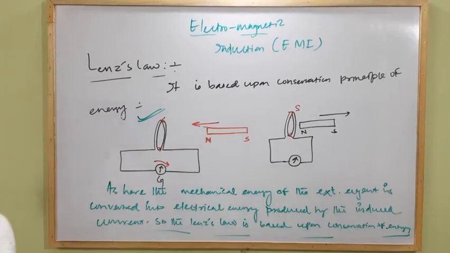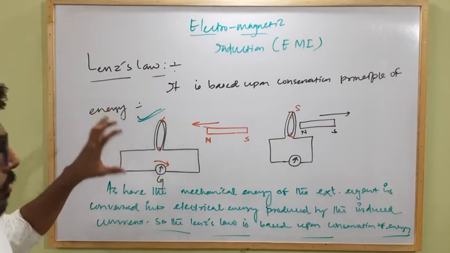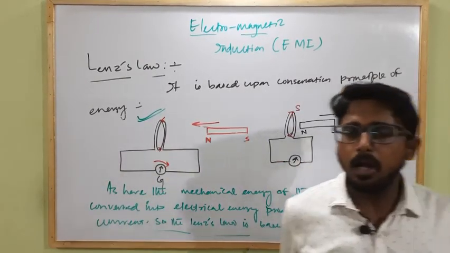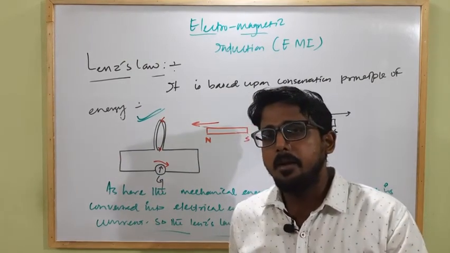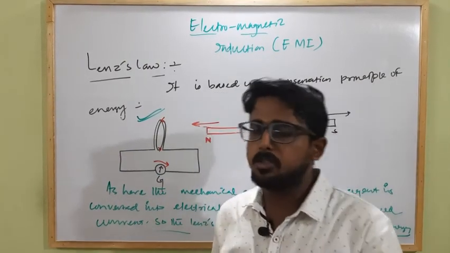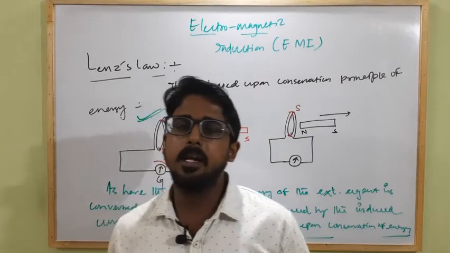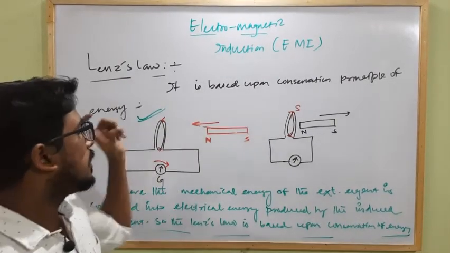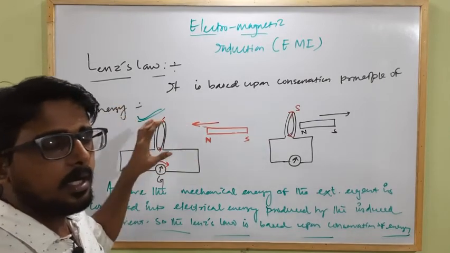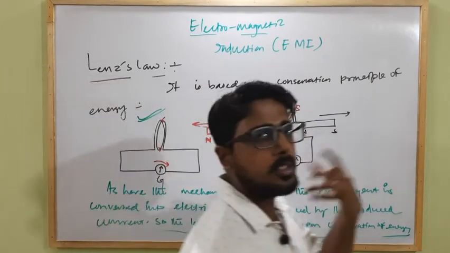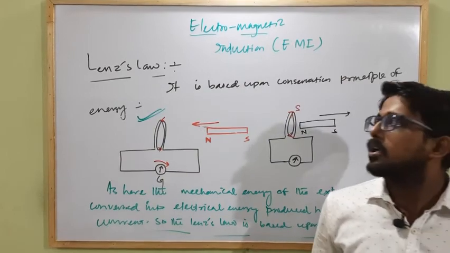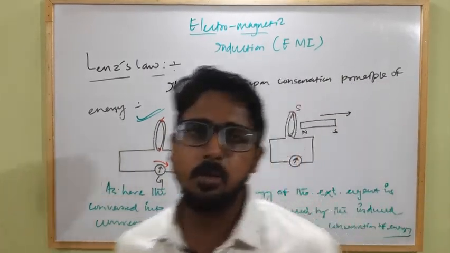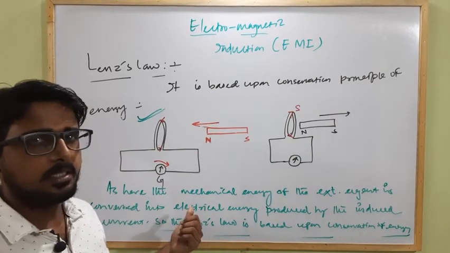Clear? Okay, so we already studied what is electromagnetic induction and how Faraday and Henry proposed the law of electromagnetic induction by performing a large number of experiments, and then what is the direction of induced current or the polarity of induced EMF produced in a coil or conductor, which is given to us by Lenz's law, and how Lenz's law is based upon conservation principle of energy. Clear?